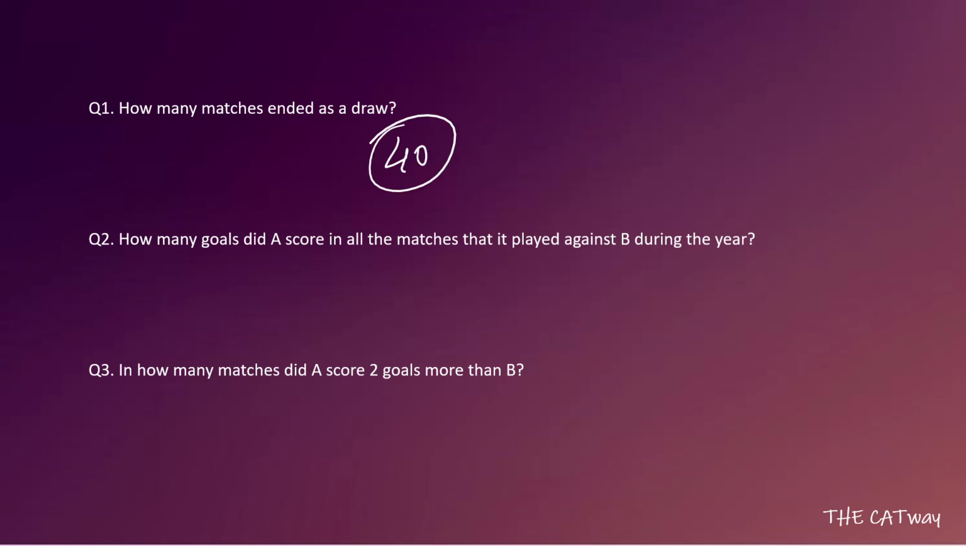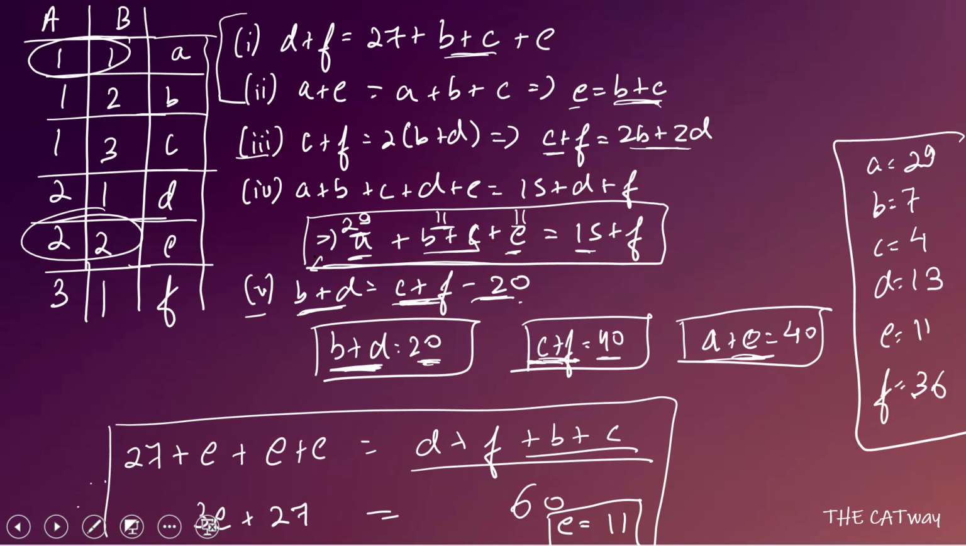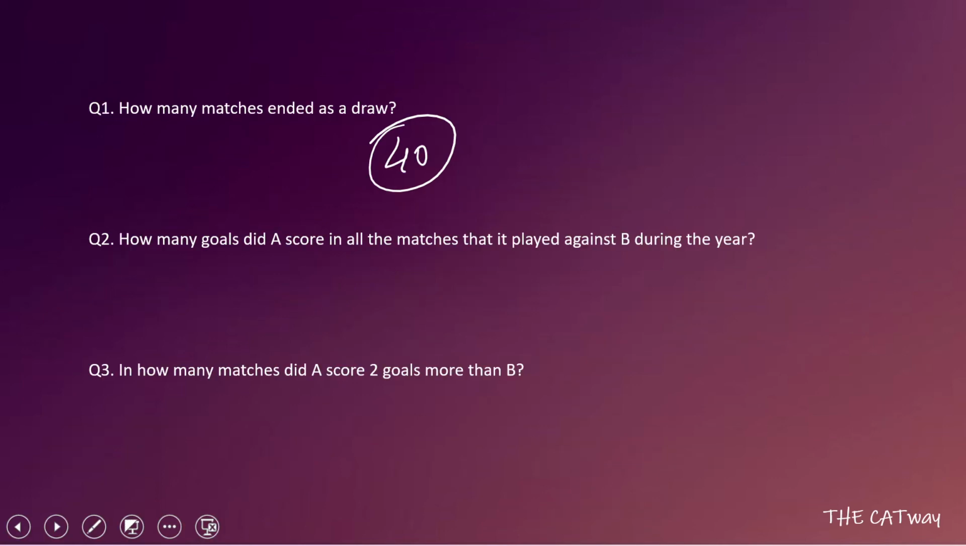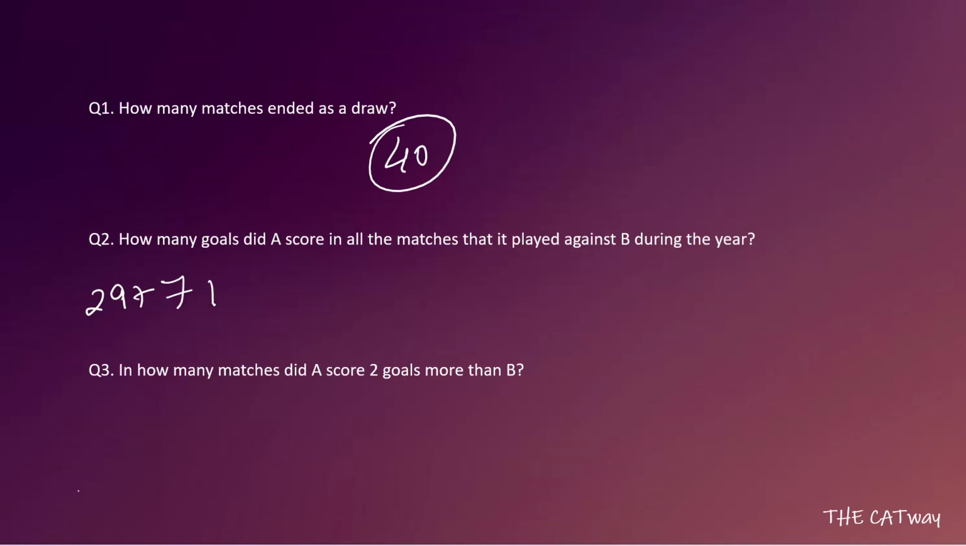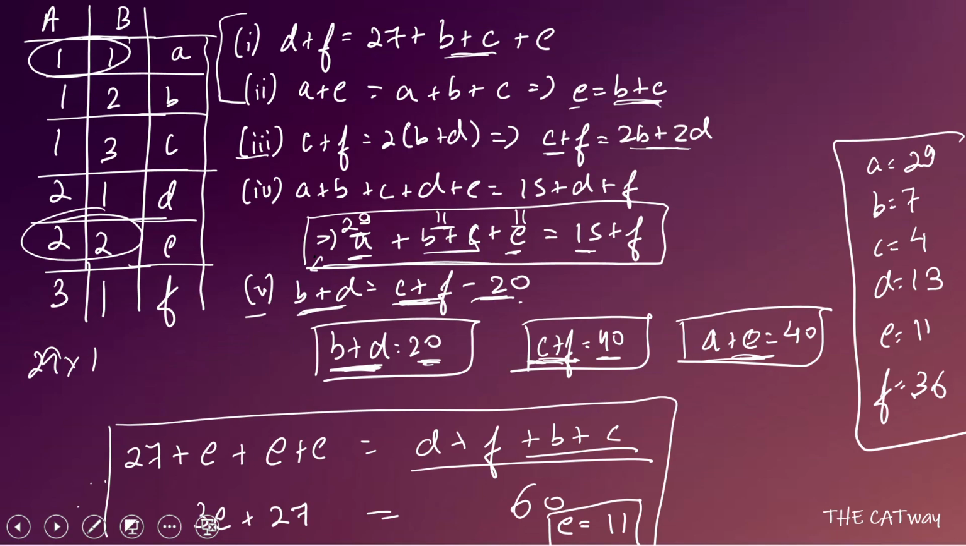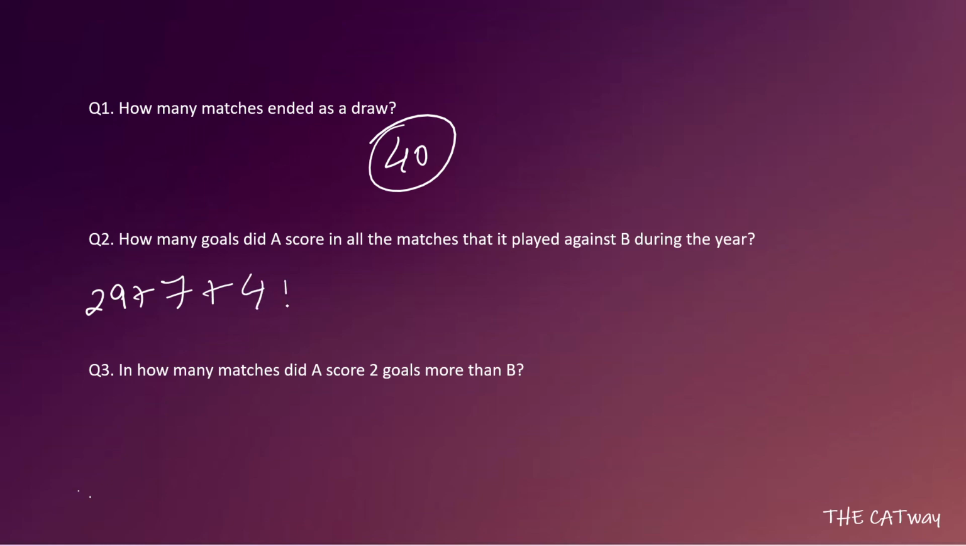How many goals did A score in all the matches that it played against B during the year? Okay, so the value of A is 29. So in 29 matches he has scored 1 goal each. Okay, so that's 29. Then coming to B, the value of B is 7. In those games also he scored 1 goal. So 29 plus 7. Let's move ahead to C. In C also he has scored 1 goal each, and there are 4 matches.